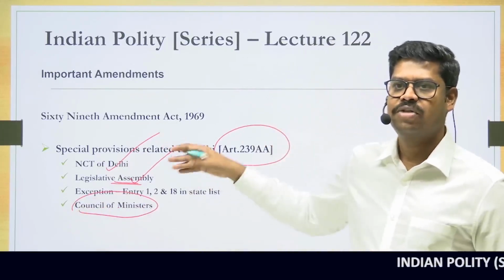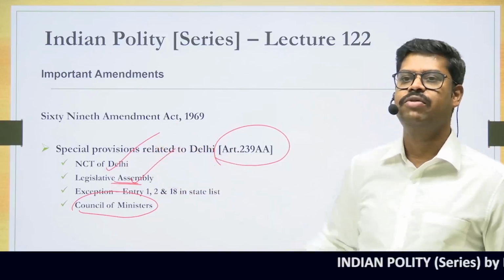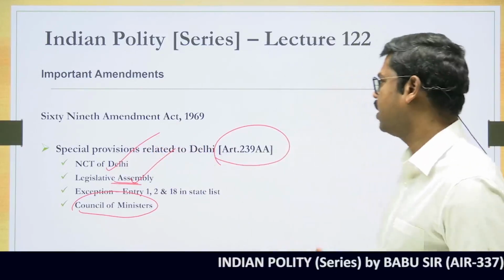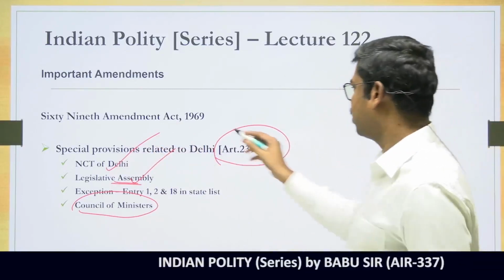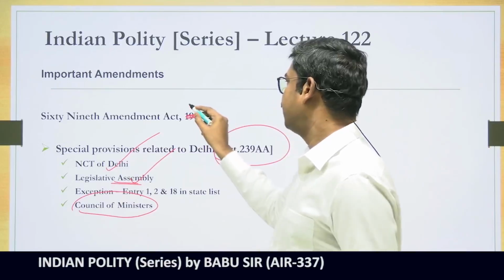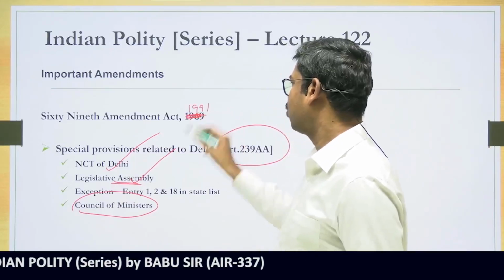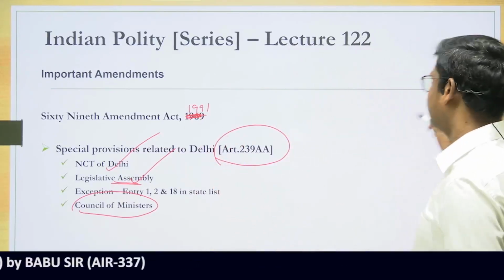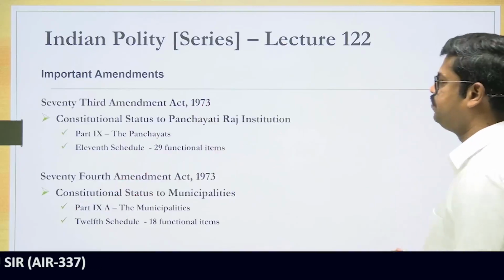So these are some of the special status that was given to Delhi by virtue of the 69th Constitutional Amendment Act. This is not 1969, so there's a small mistake here, I suppose. It should be 1991 if I am not wrong, or 1990. That is the year where the 69th Constitutional Amendment Act was brought in.